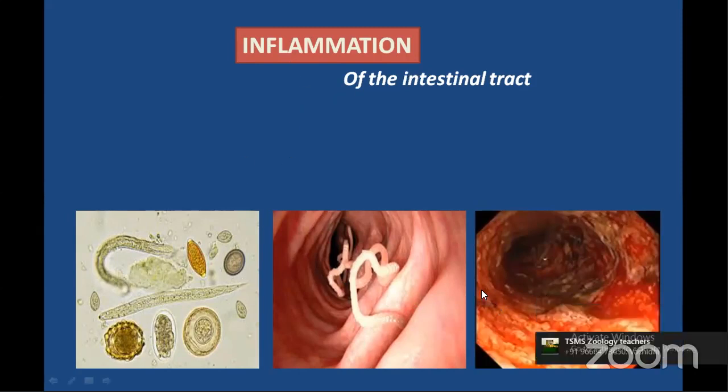Here in these images, you can see the large intestine is infected by the tapeworm. So during severe conditions, the wall of the large intestine is subjected to certain hallmarks.